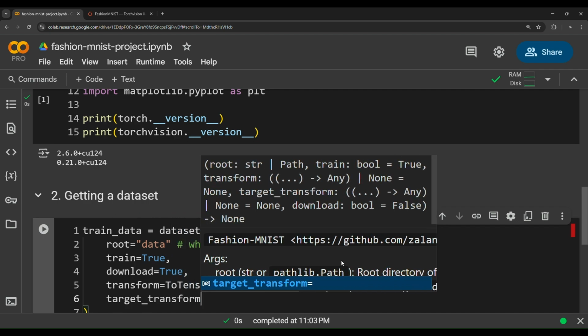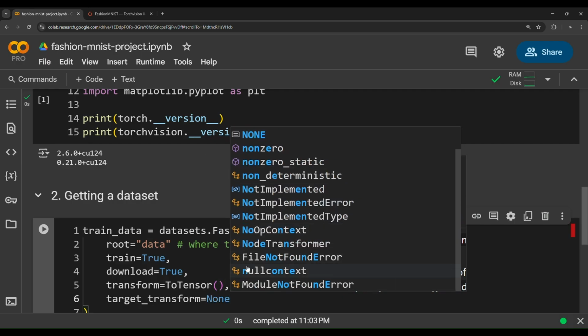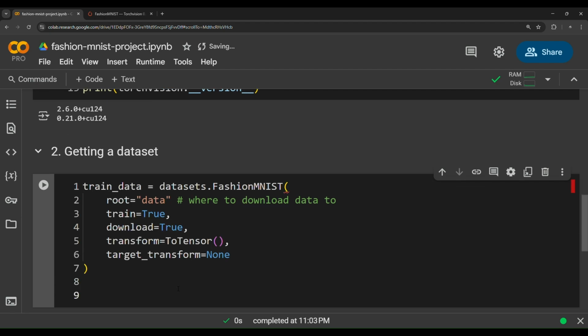What transformations do we want to apply on the targets? Currently, none. None of the operations we want to apply on the targets. This is for the train data. Now we need to do the same process for the test data.